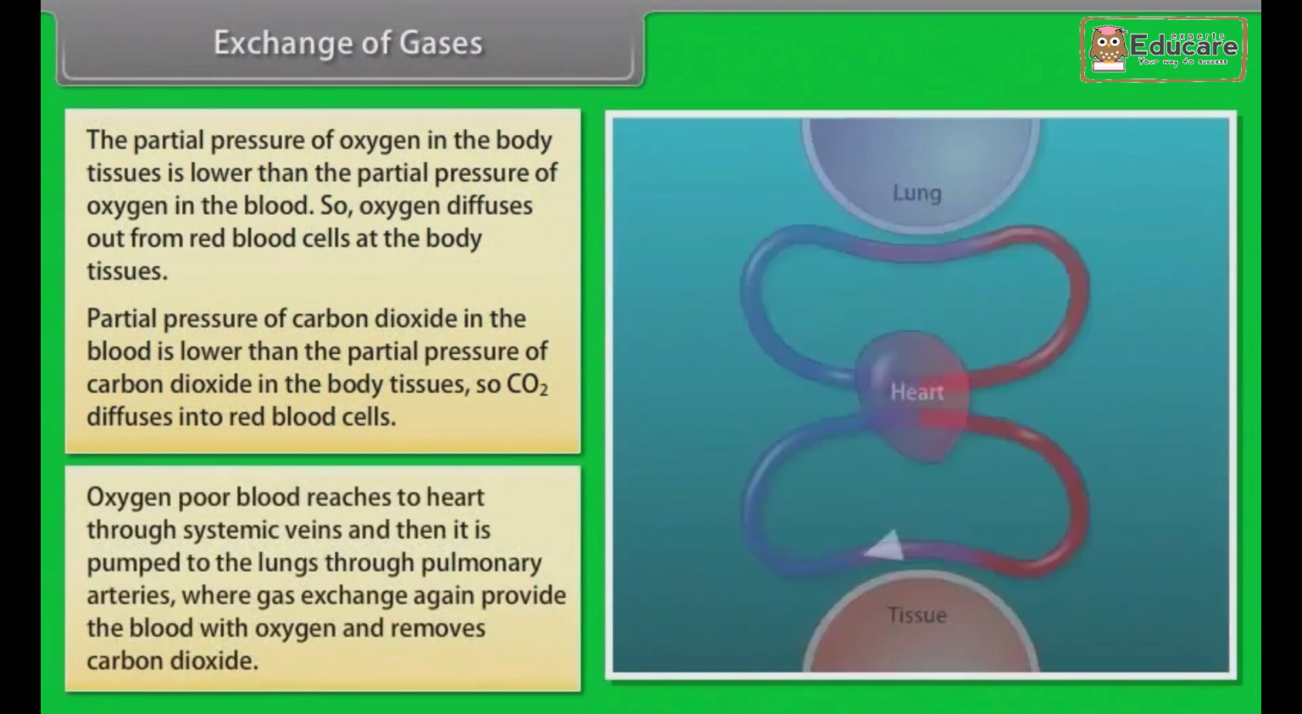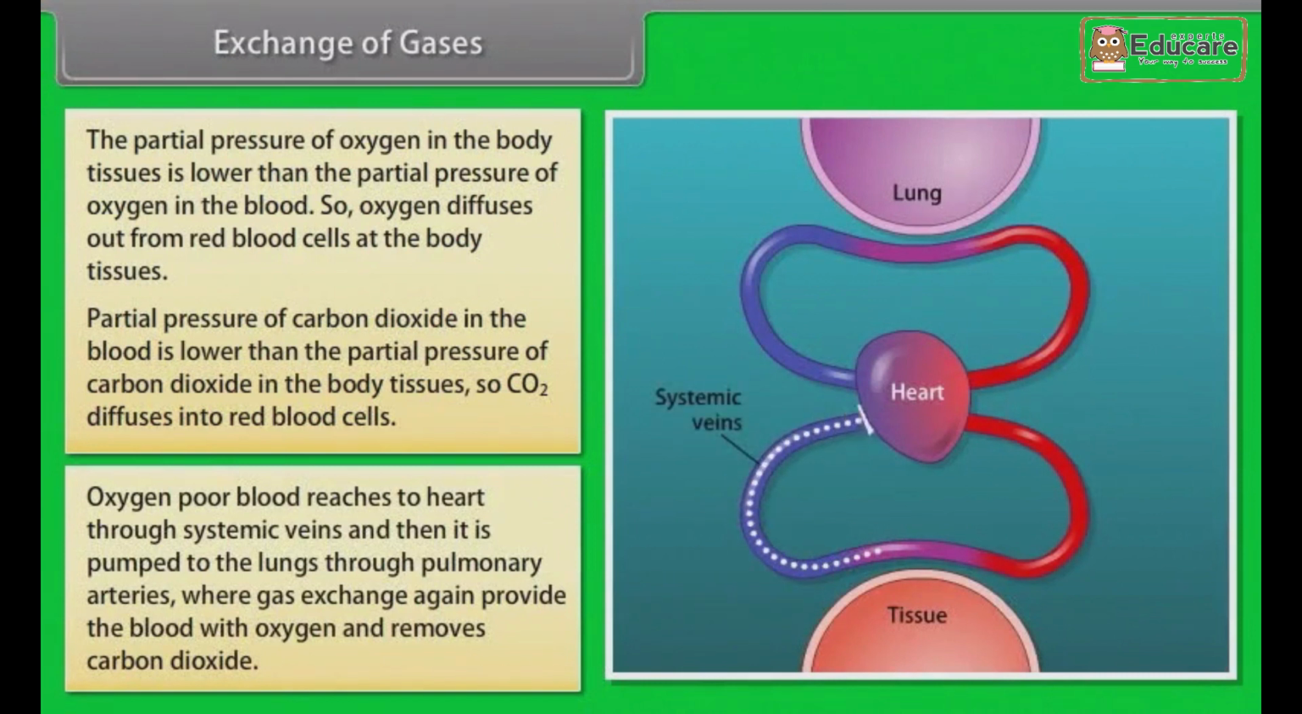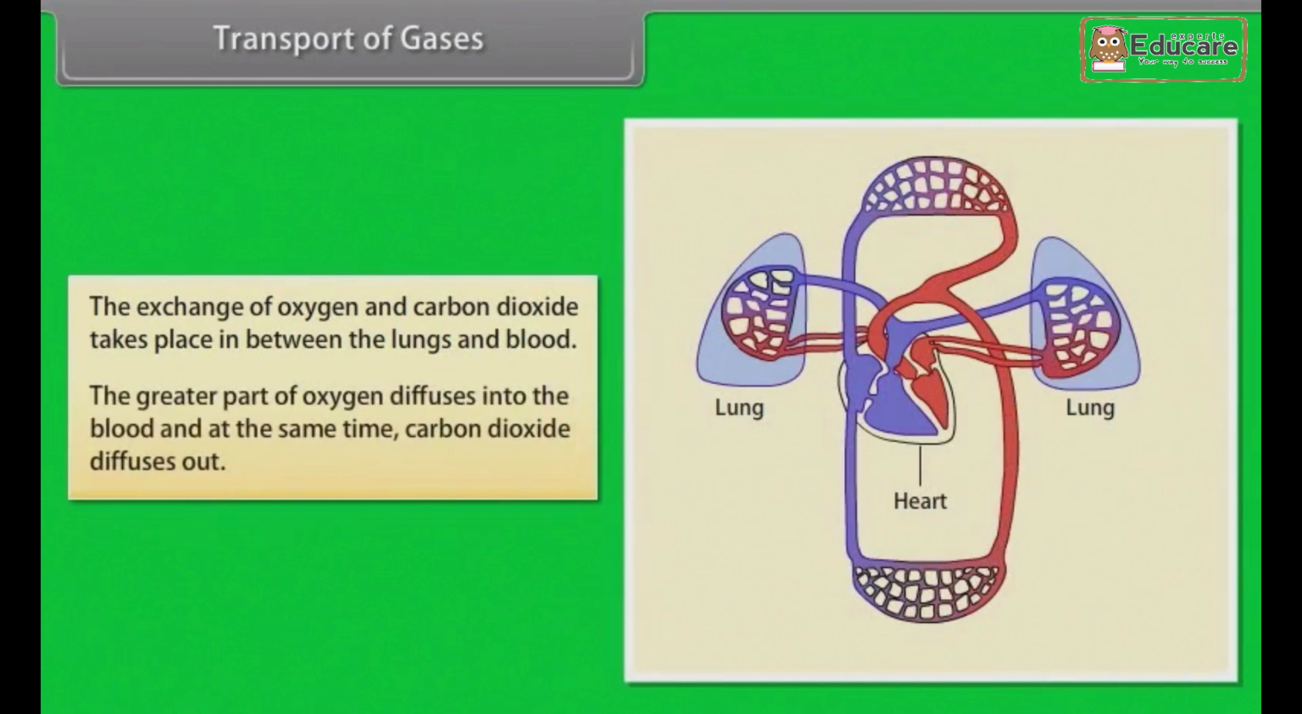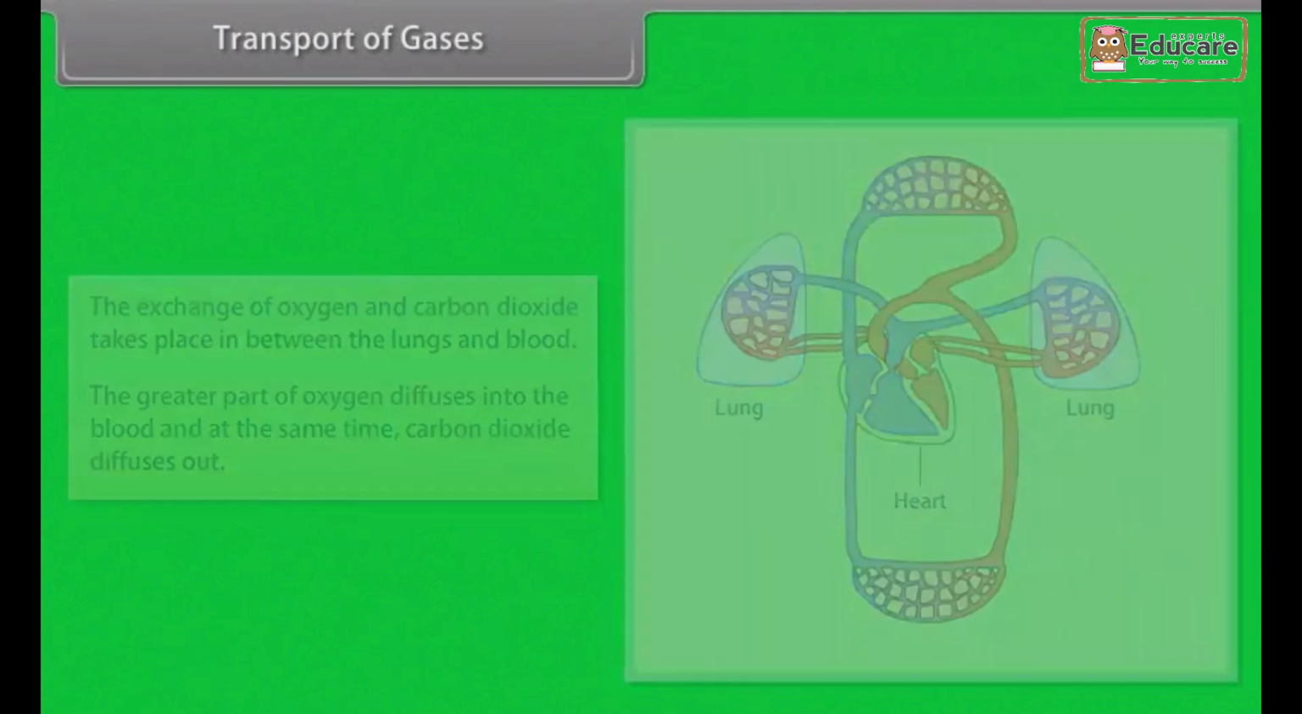Oxygen-poor blood reaches the heart through systemic veins and then it is pumped to the lungs through pulmonary arteries, where gas exchange again provides the blood with oxygen and removes carbon dioxide. Transport of gases. The exchange of oxygen and carbon dioxide takes place in between the lungs and blood. The greater part of oxygen diffuses into the blood and at the same time carbon dioxide diffuses out.